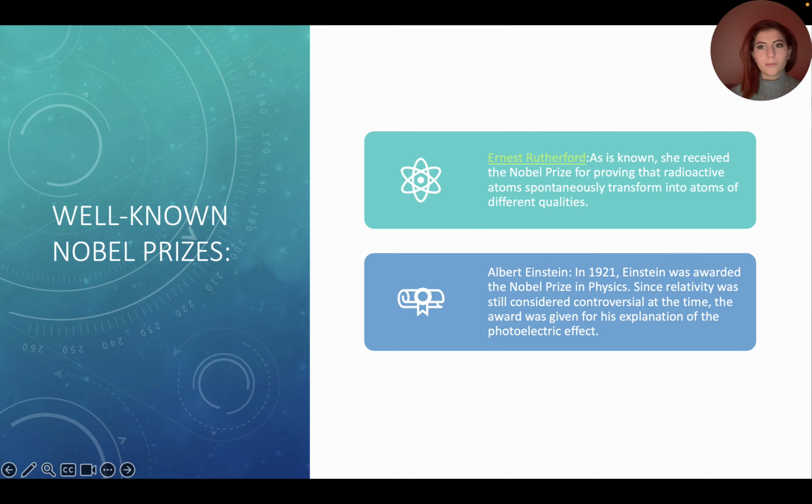Well-known Nobel Prize winners. All of us have heard about Rutherford, you know. Ernest Rutherford, as is known, received the Nobel Prize for proving that radioactive atoms spontaneously transform into atoms of different qualities. And my second instance is Albert Einstein. In 1921, Einstein was awarded the Nobel Prize in Physics. Since relativity was still considered controversial at that time, the award was given for his explanation of the photoelectric effect.